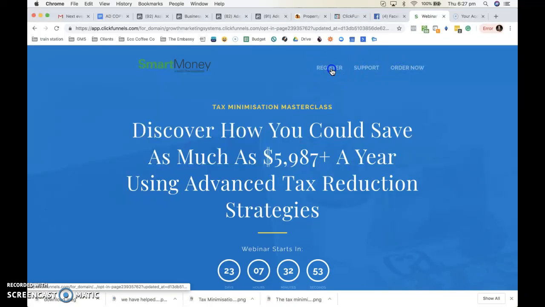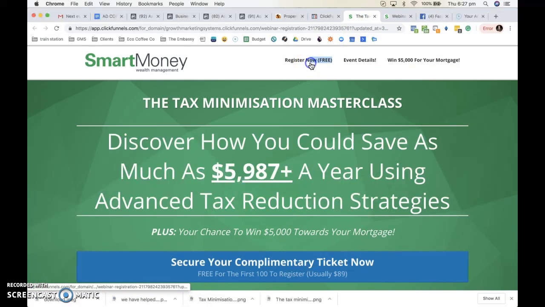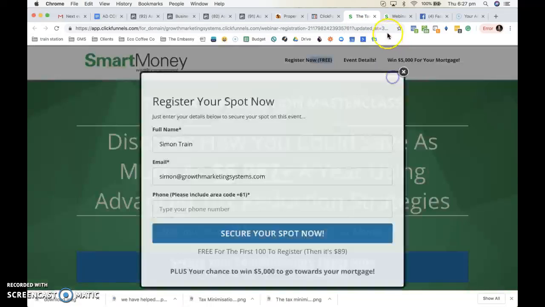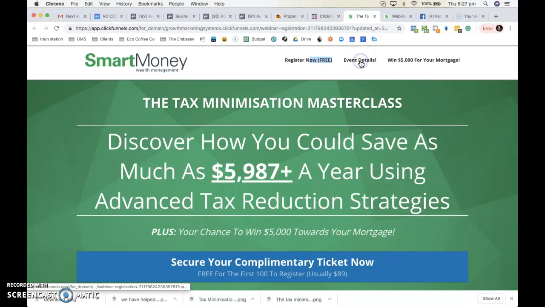These buttons here don't work. So just change these actually to what's on the other one. I think it's, yep, so register now free. So register now. So then that should just bring up the pop-up. The second one can be event details. Event details should scroll down.